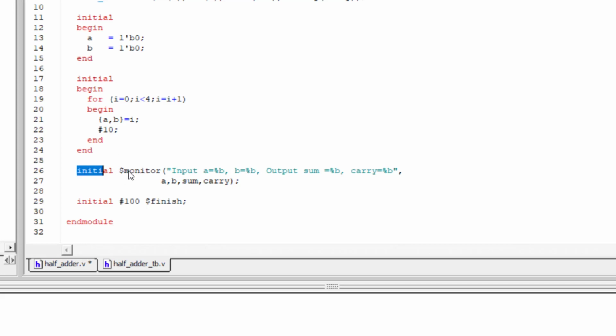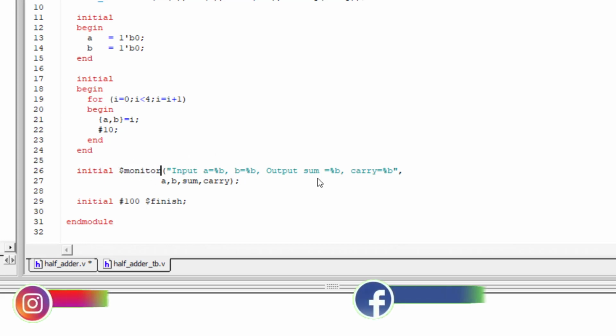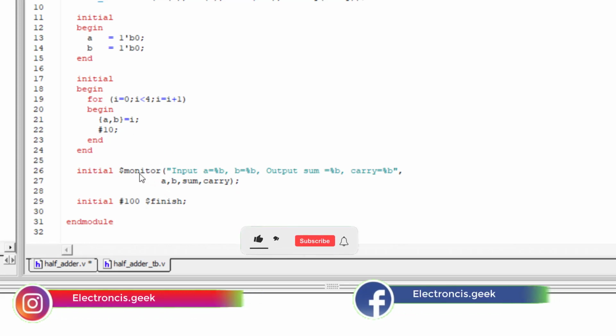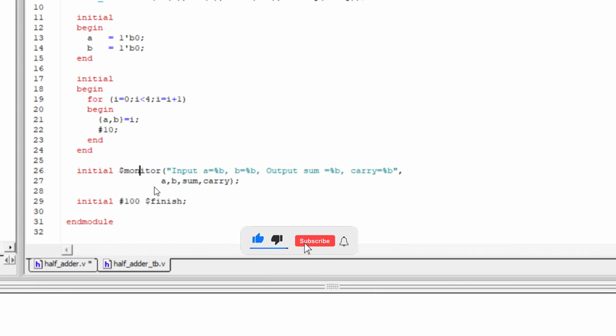So initial and dollar monitor is basically to print this sum and carry. If you know about C and C++, we used to write printf, and in C++ we write cout and cin. So dollar monitor is used the same way here. Dollar monitor input A is equal to star B. B is the byte. Dollar monitor input A is asterisk B. B is equal to A asterisk B. Output is sum is equal to B asterisk B.